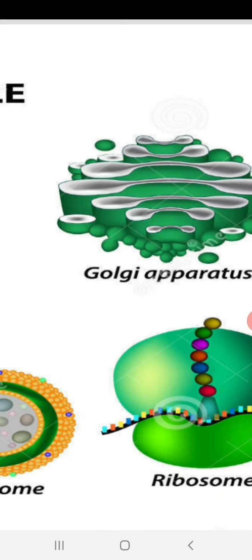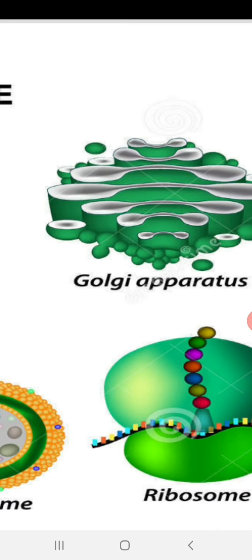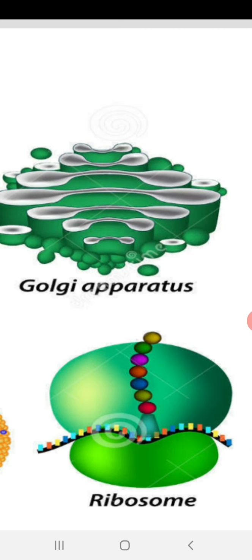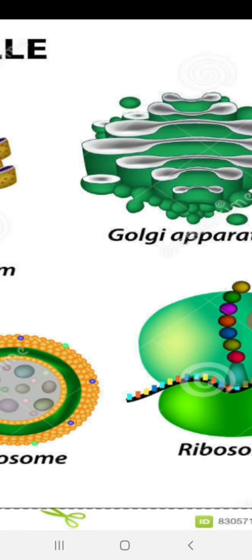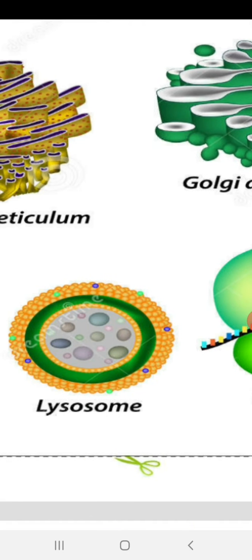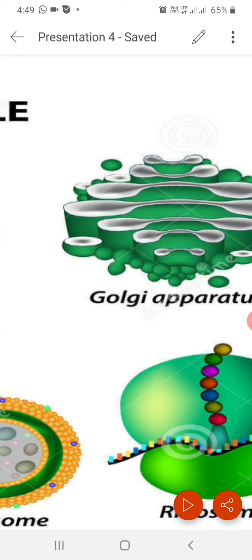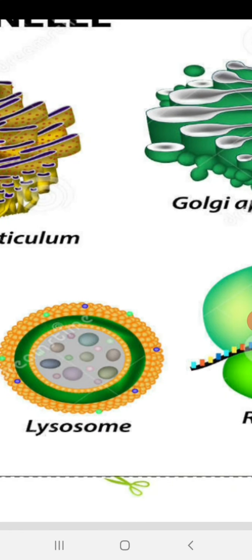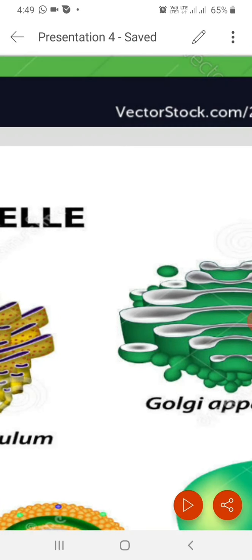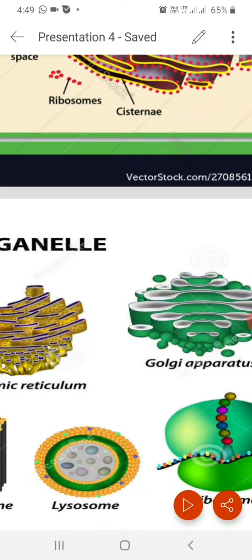These are vesicles of different shapes and sizes, and when they enlarge, small vesicles are dispatched from the larger ones, and they help in the formation of digestive lysosomes. They secrete digestive enzymes, and they help in cellular digestion. So these are the different organelles.